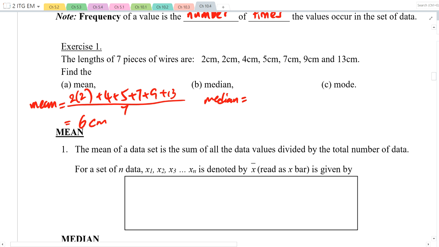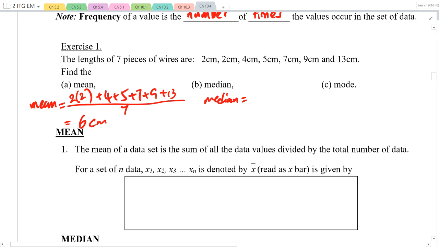Remember for just now, right, median, we had to arrange, isn't it? Is this arranged already? Wow, so nice, they arranged for you. Do you think your tests and exams will arrange for you? No, I'm not going to arrange for you. You arrange yourself. Okay? I give you all the numbers everywhere. Then you arrange yourself. You find the middle position, can?